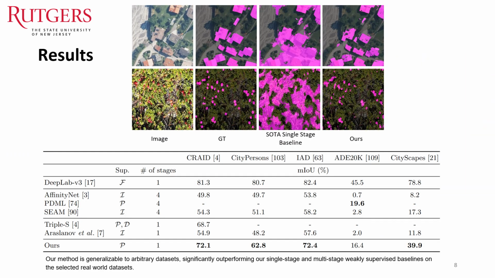And here are the quantitative results of our method compared to state-of-the-art weakly supervised semantic segmentation for the complex datasets. It can be seen that our method significantly outperforms the state-of-the-art single-stage method by large margins, with up to 28.1% performance gain. We also show competitive performance with methods that use multiple stages of training and evaluation, significantly reducing computational complexity and required computational resources.